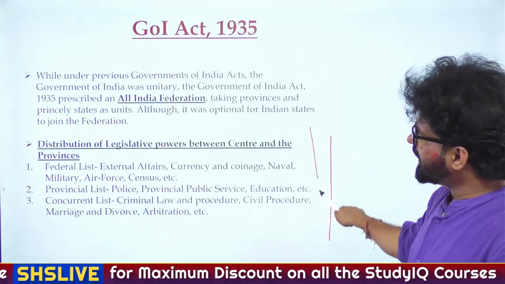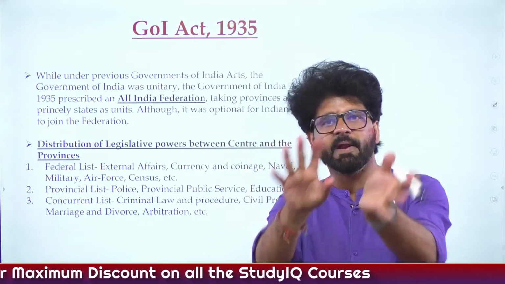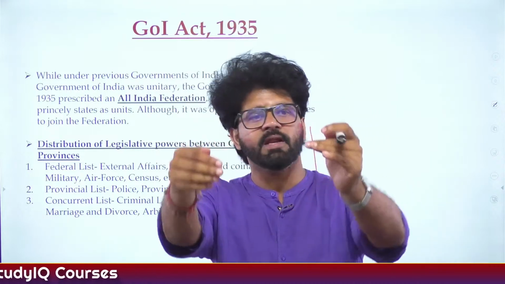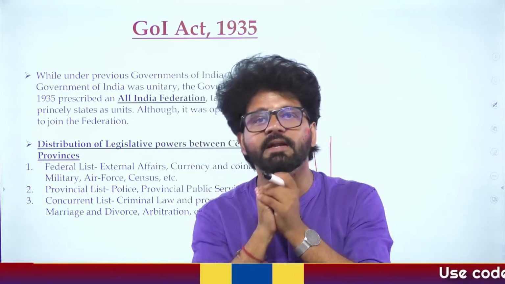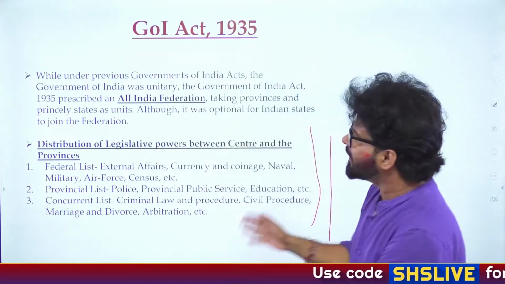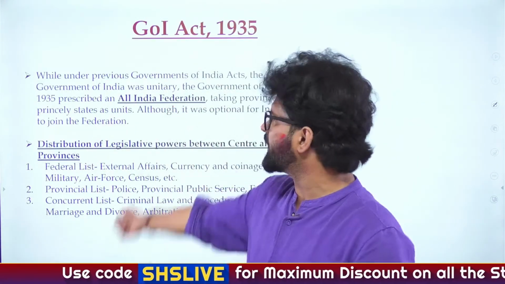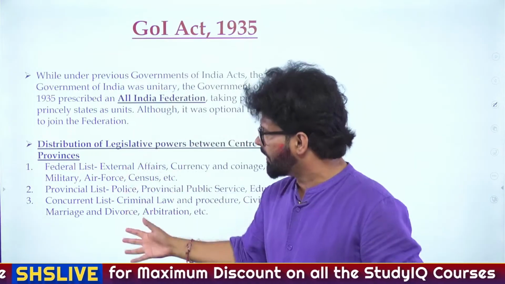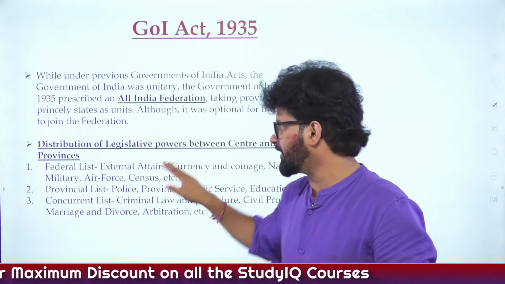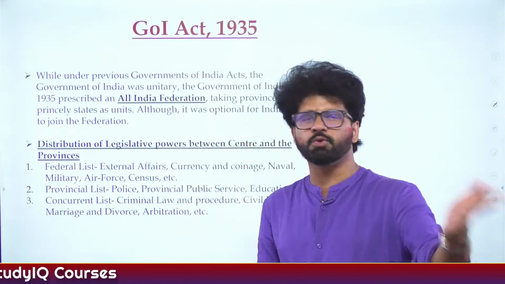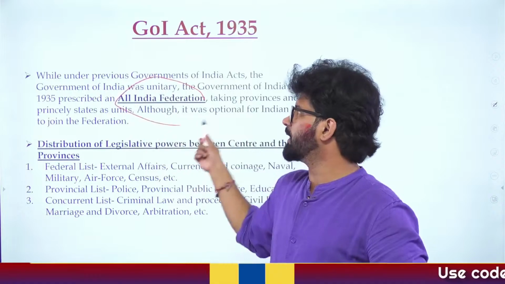Before they do that, they have divided the list. They have made a list: federal list, provincial list, and concurrent list, which is very similar to the union list, state list, and concurrent list which we have currently. And that's why we say that Indian Constitution, 50% or more provisions are based on the 1935 Act, because you can see most of these provisions in our Constitution as well. So All India Federation was supposed to be made, but there were certain conditions which were not met. So we did not become a federation.